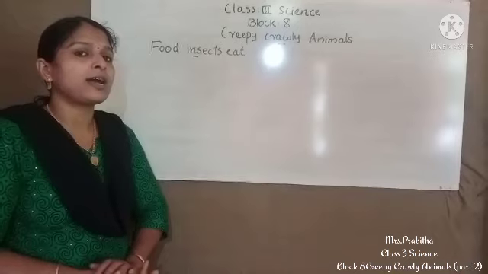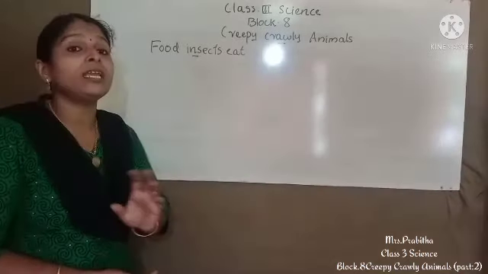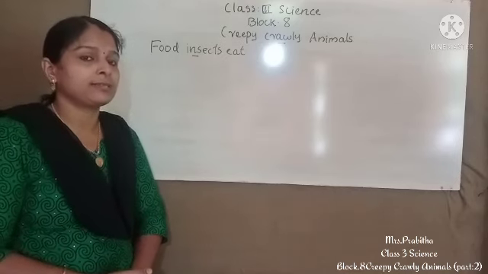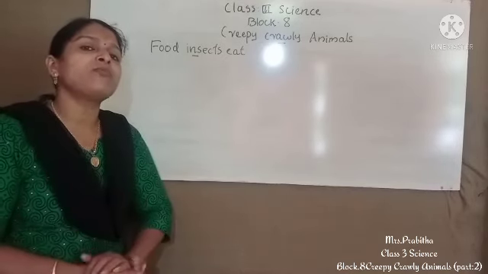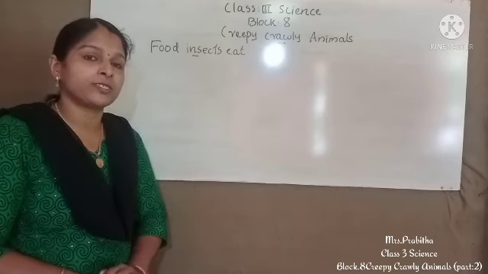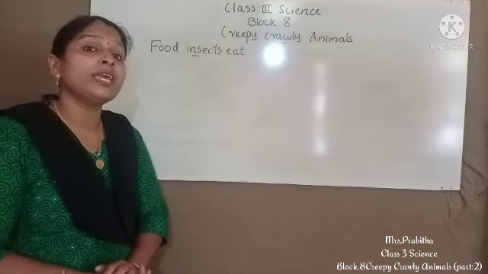In today's class we are going to discuss the food habits of insects. On the basis of food habits, insects are divided into 4 groups. Which are the 4 groups? First one is chewing insects.